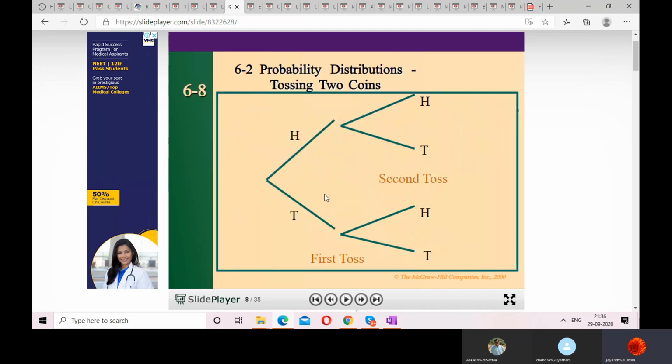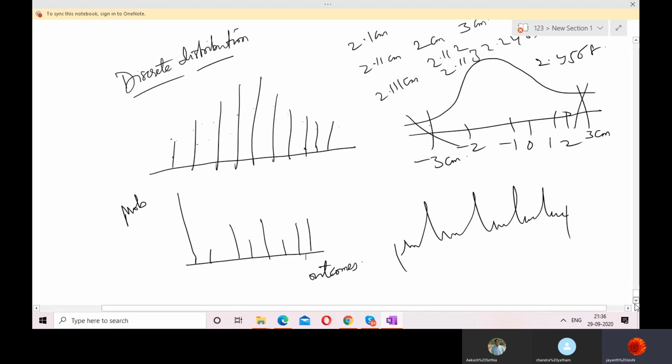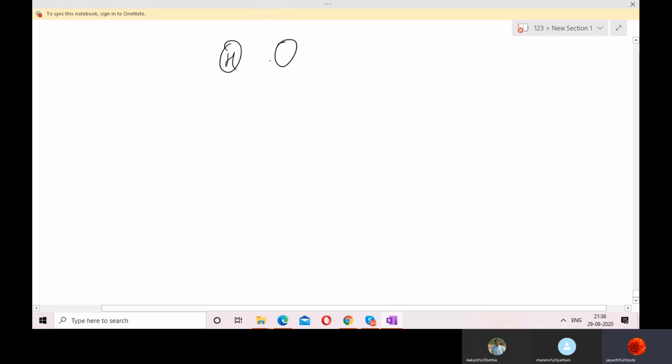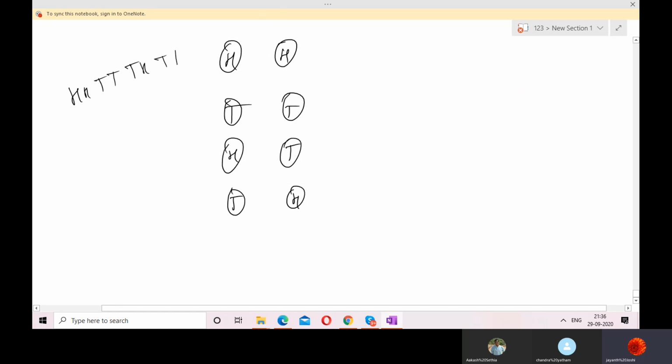Now suppose you toss two coins. So what is the sample space if you toss two coins? There are two coins here, coin number 1, coin number 2. So it can have two heads, yes. Two tails, yes. One head, one tail, yes. One tail, one head, yes. So these are the four possible outcomes. So the sample space is head head, head tail, tail head, tail tail. This is the sample space.